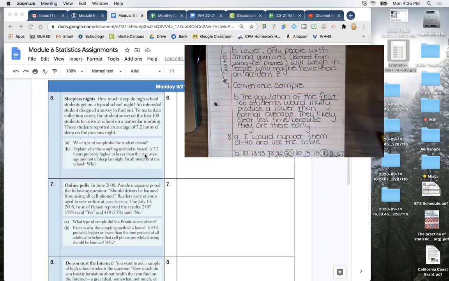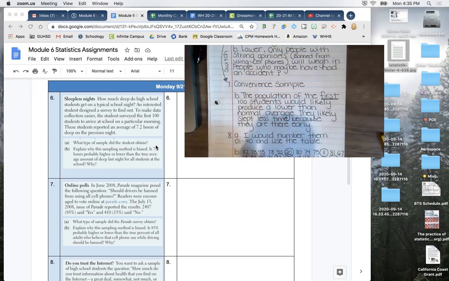They got there early, right? So they probably had less sleep. So the average for the whole population will probably be a little bit higher, especially if you think about West Hills High School. Some people start second period, so they might be getting more sleep than you. So that's why this is biased.